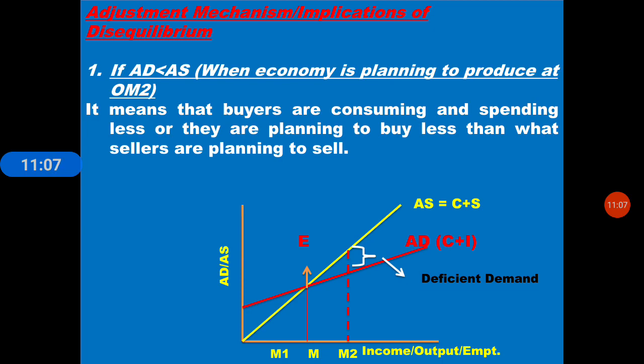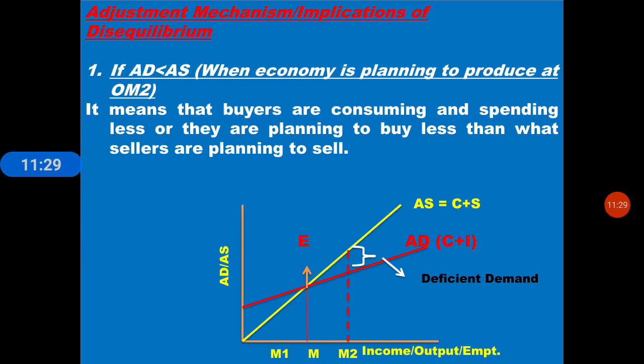Producers think that more demand will be generated, and as a result more employment opportunities will be given and more people will be employed, thinking that more demand will come in future.